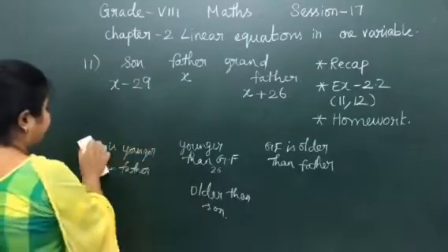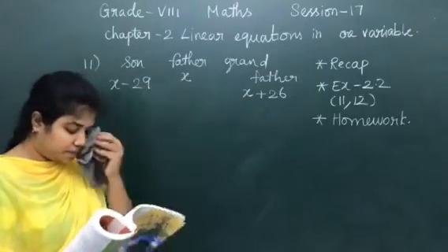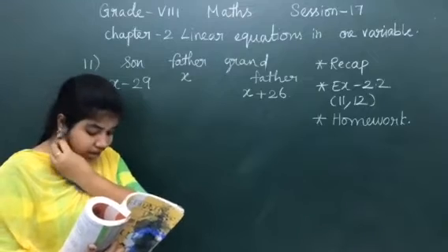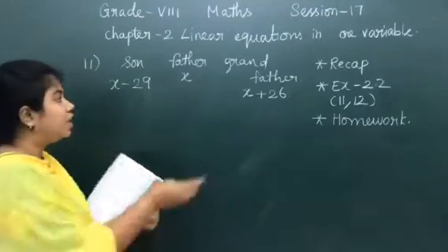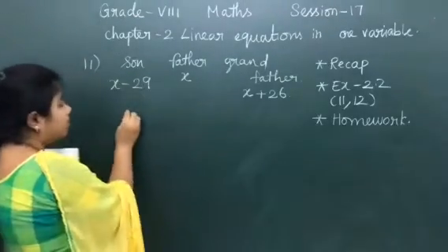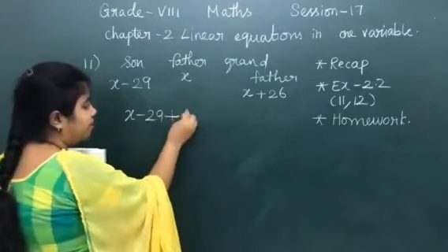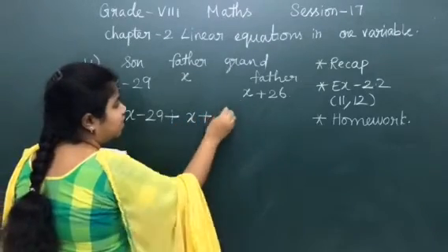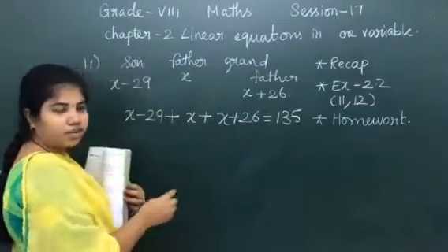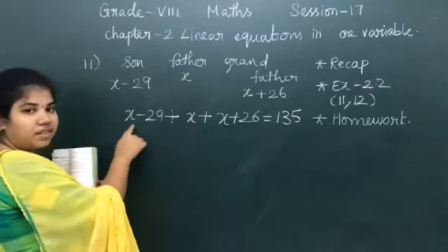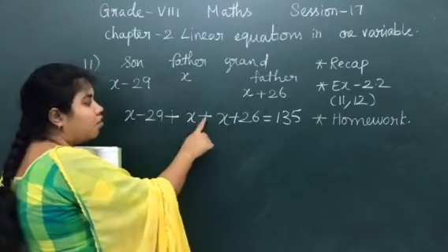Now see the next one. The sum of the ages of all the three is 135 years. What is the age of each one of them? If you are going to sum all these three, they have given it is 135. So x minus 29, sum means addition, plus x, plus x plus 26, which is equal to 135. Can you understand? This is given in the question. Now how many x is there? Variable is there. Only one variable, x. How many x is there? 1, 2, 3.